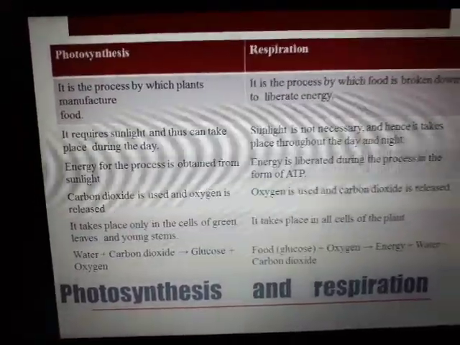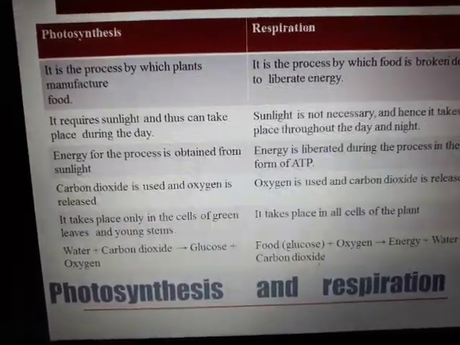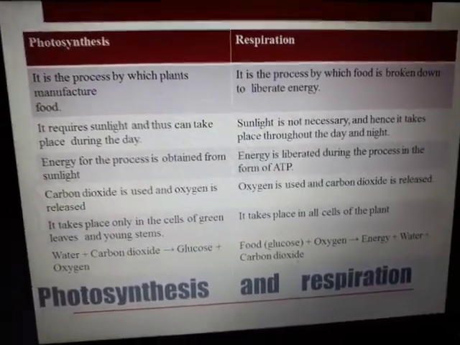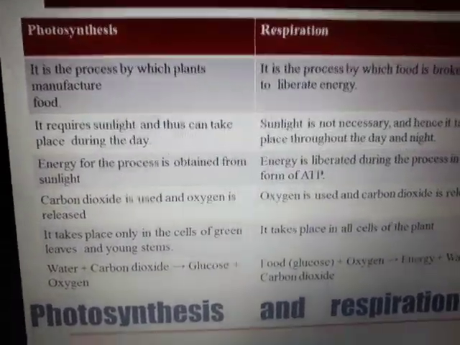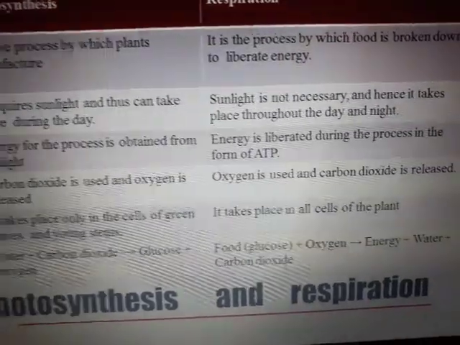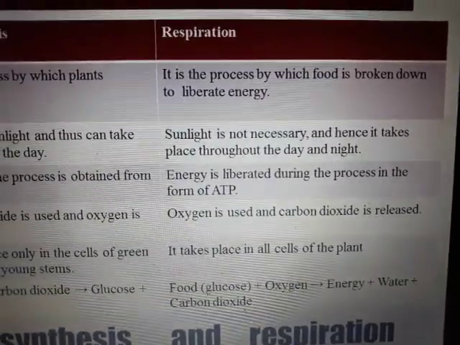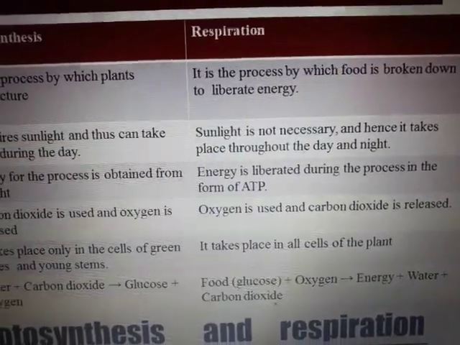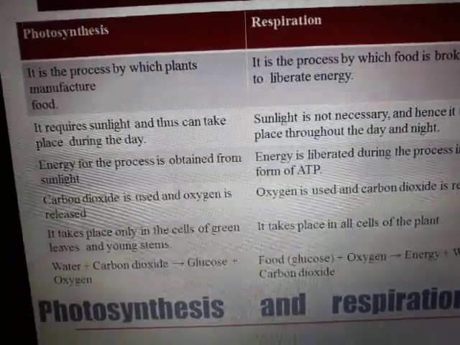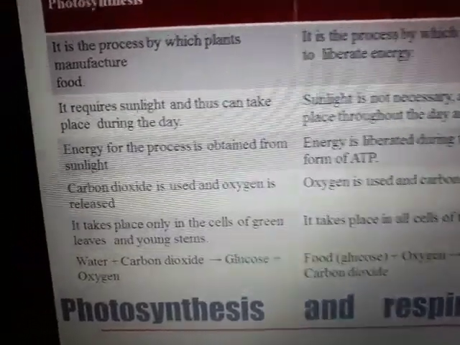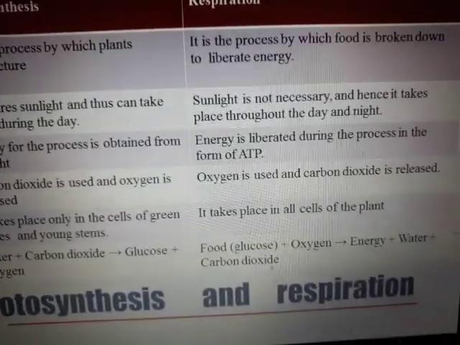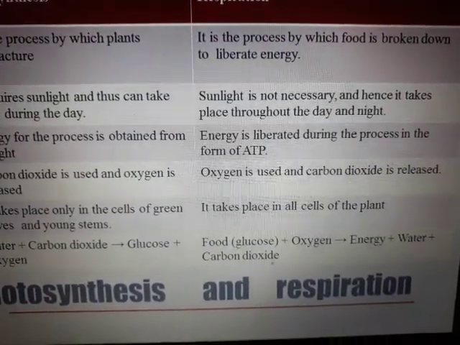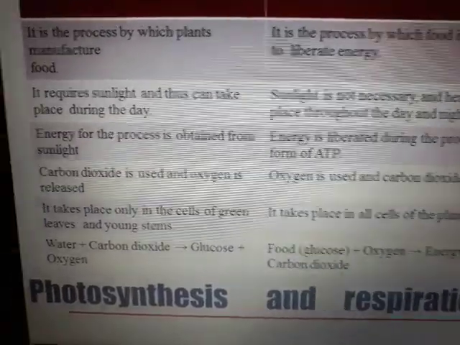The last part of the lesson is to differentiate between photosynthesis and respiration. Photosynthesis is a process by which plants manufacture food, whereas respiration is a process by which food is broken down to liberate energy. So that is the definition, the first parameter. The second is that photosynthesis requires sunlight and thus can take place only during the day. In respiration, sunlight is not required and hence it takes place throughout the day and night.